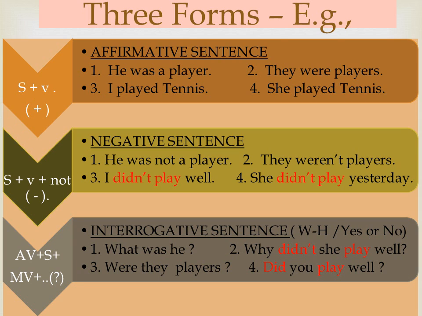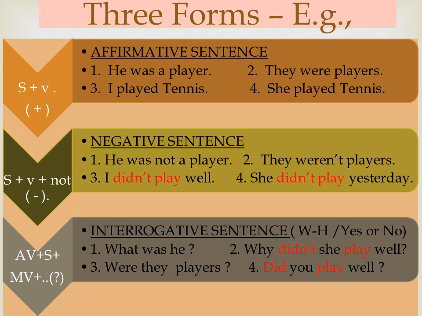plus complement. He was a player. They were players. I played tennis. Tennis is the object here. She played tennis. The structure of a negative sentence is subject plus past tense verb plus not. He was not a player. They weren't players. I didn't play well. She didn't play yesterday. We can use contracted forms here.